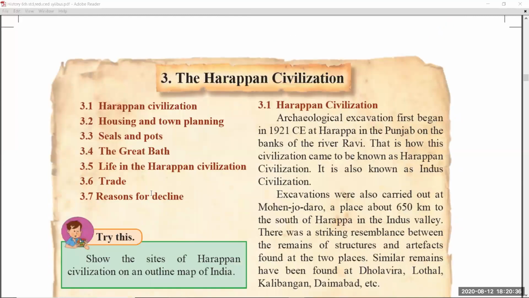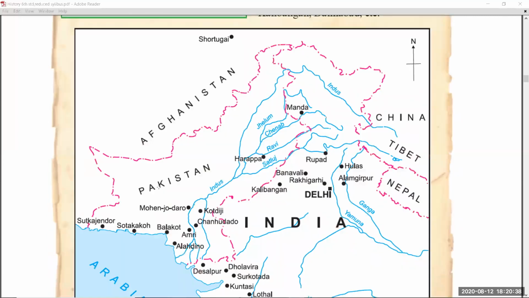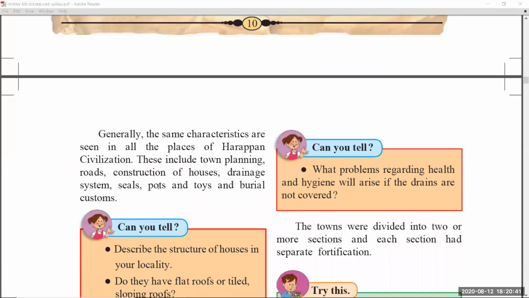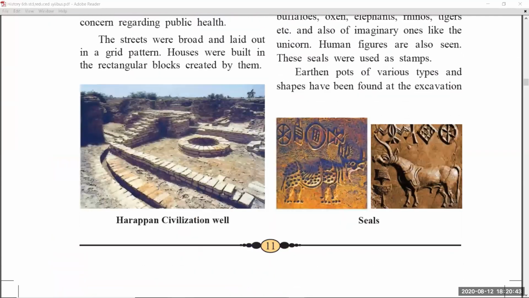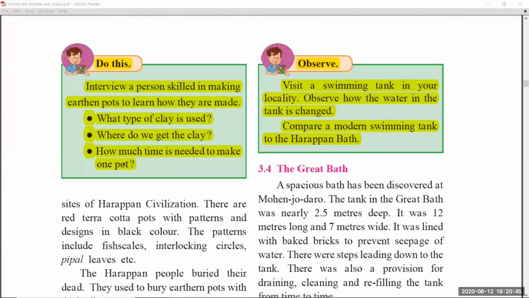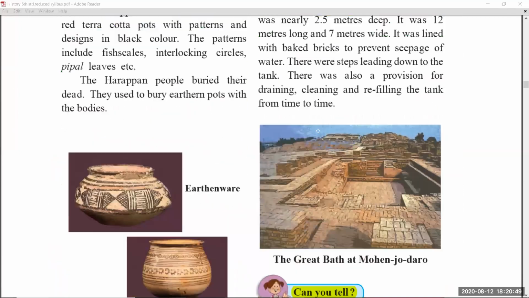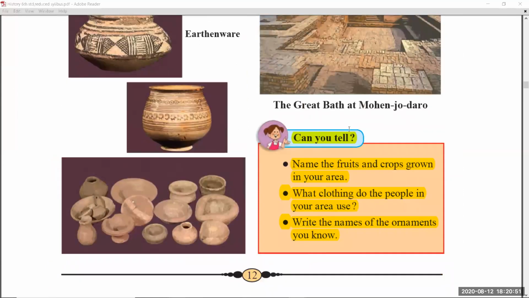Coming to chapter number 3, the Harappan civilization, let us see. Page number 10 there are no changes. Page number 11 also there are no changes. And in page number 12, look at this and observe. These two are removed. There is no need to read. Okay students. And again, can you tell from the page number 12 itself?